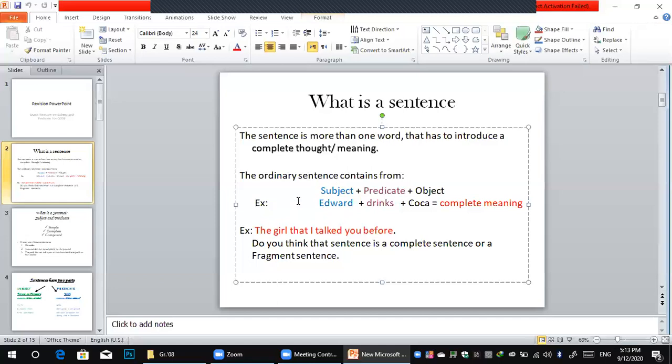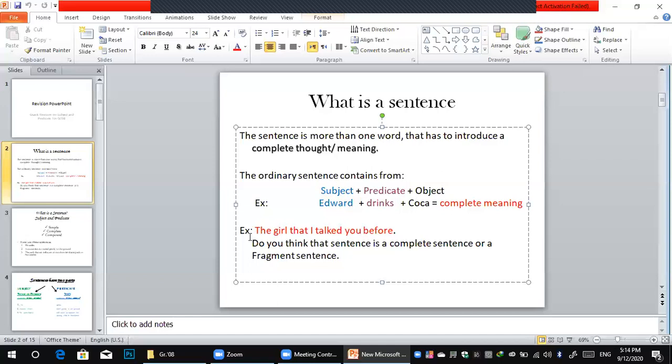So when I say Edward drinks coca, do you understand the sentence? Do you get the sense? Get the meaning? Of course, yes. Edward drinks the coca. So it's called complete meaning because this sentence can stand alone. Why can it stand alone? Because it has complete meaning. Now I get the idea about Edward drinking the coca.